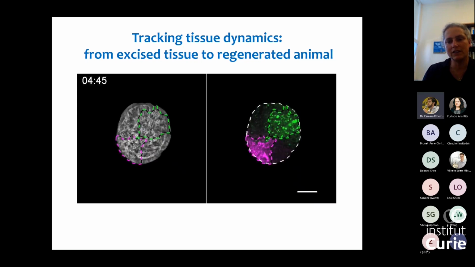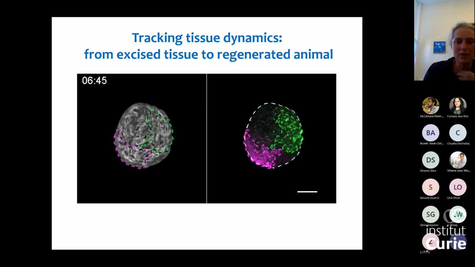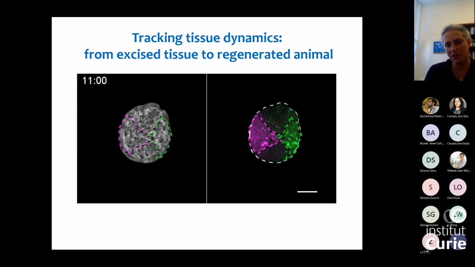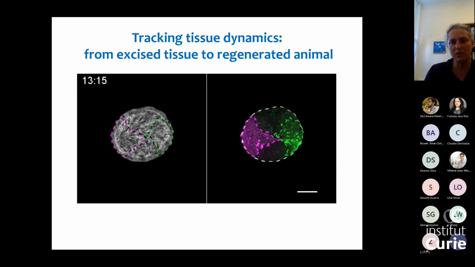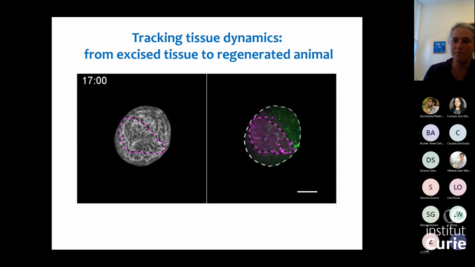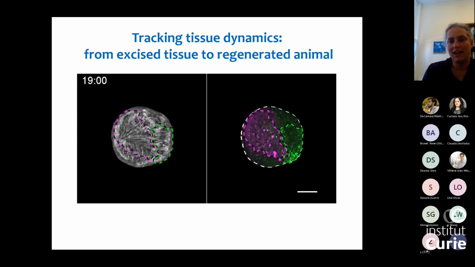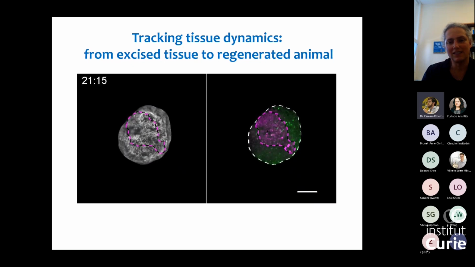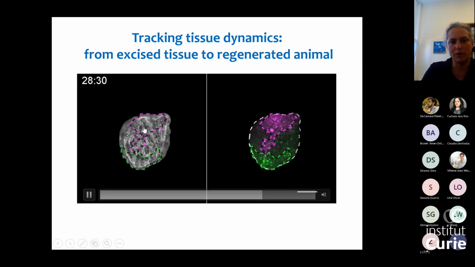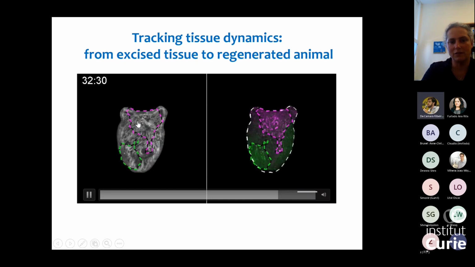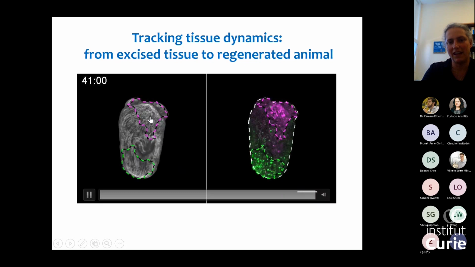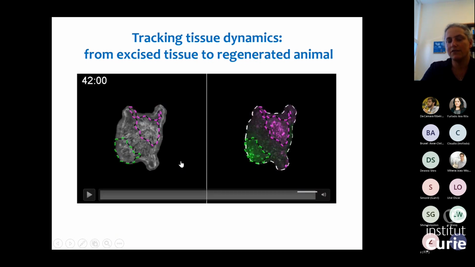The dynamics of the tissue. So related to the question that was asked earlier about the tissue dynamics, you can see here there's a lot of deformations in the tissue, but you can see that the labeled regions roughly remain pretty well defined over time. And what we were surprised to find is that you see the +1 defect forming in the magenta region, and this will become the head of the new animal. And this is invariably the case.